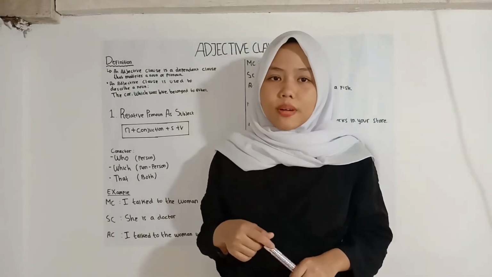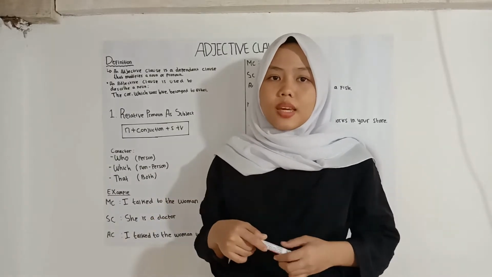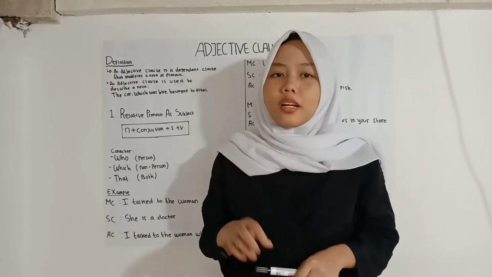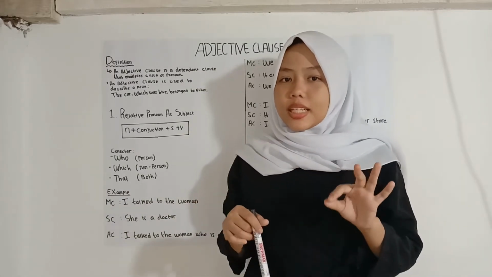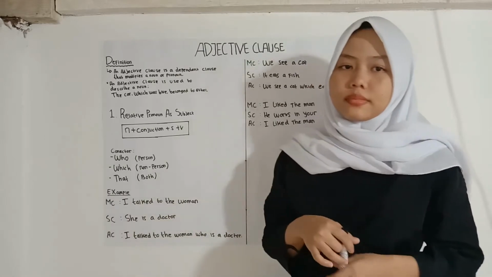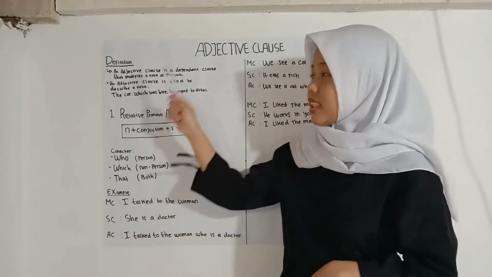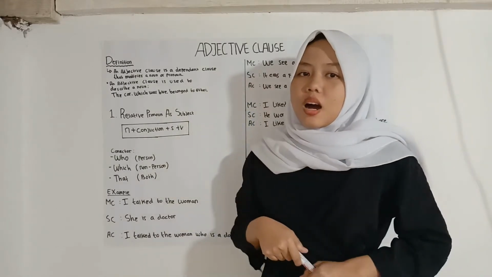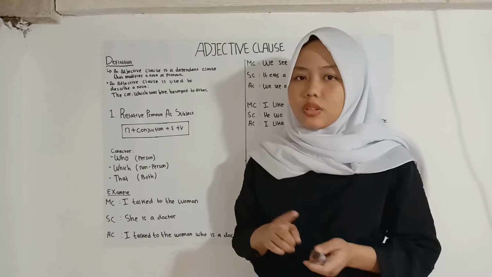When there is a subclause, of course, there will be a main clause. The main clause is the main one, and the subclause is the clause that follows the noun. The adjective here is already a clause, not only words like handsome or beautiful.